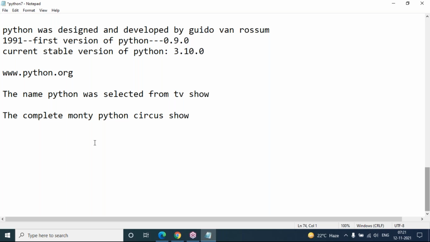Actually, I already have Python software on my computer, so I'm not going to install it once again. I have the latest version 3.10.0, but I have 3.9.7 also. No problem, that is almost similar. But I'll show you how to check the version also here.